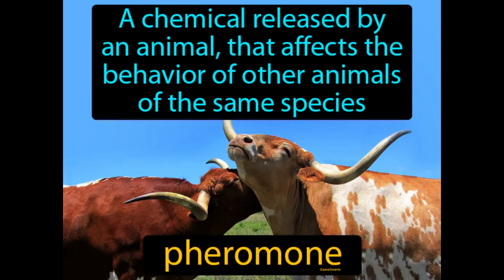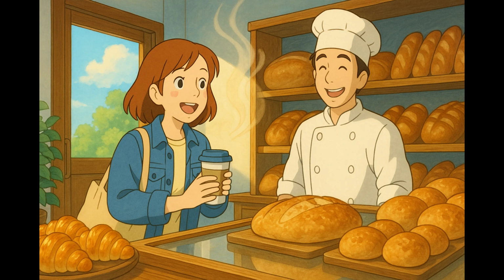A chemical released by an animal that affects the behavior of other animals of the same species. Pheromone. A pheromone is a natural chemical signal used by animals to communicate with others of their species. Imagine walking into your favorite bakery and being instantly drawn to the smell of freshly baked bread. Just like how the scent of bread can make you suddenly crave a loaf, pheromones are chemicals released by an animal that influence the behavior of other animals of the same species.